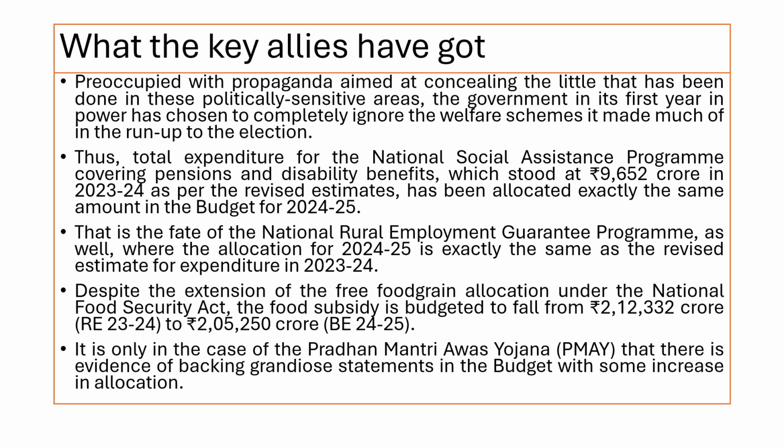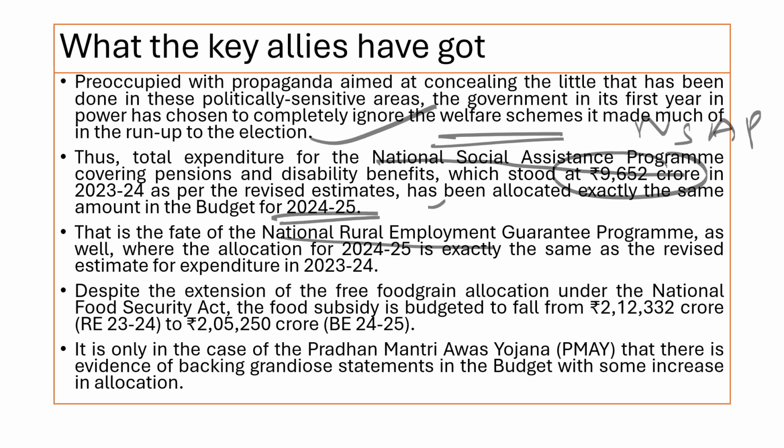The government in its first year in power completely ignored welfare schemes. That's what the author said. So in the National Social Assistance Program, the government allocated 9,652 crores. Revised estimates, same thing. It was announced in 24-25. There is not much change. Even in the National Rural Employment Guarantee Program, there is no difference, or there are no extra allocations in the budget compared to 2023-24.